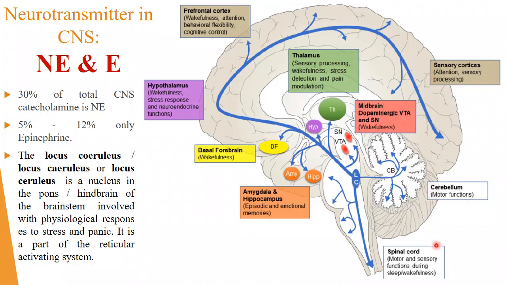Here also norepinephrine can come down through the spinal cord. So it is responsible for motor and sensory functions during sleep or wakefulness, right? These are the things carried out by norepinephrine with the help of adrenergic pathways.